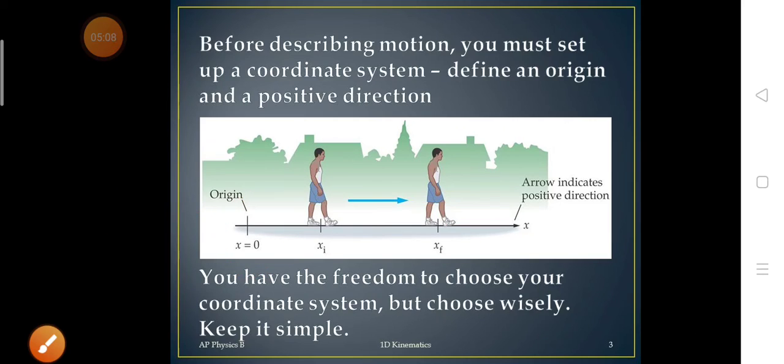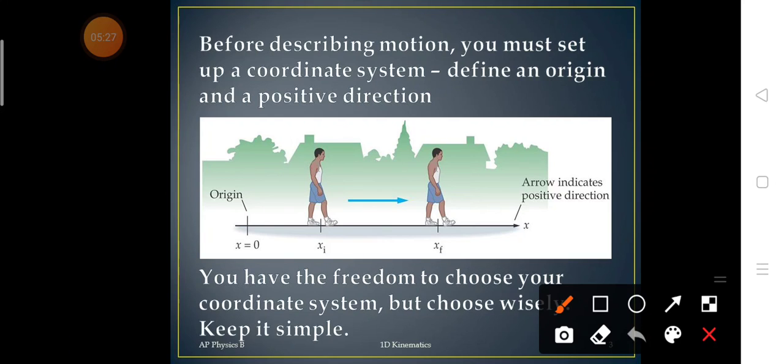Now you must know one thing, that it's not necessary that the initial position of the body is always the same as origin. Yes, they can be different. Initial position of the body can lie on origin or any other point as well. Initial position is the point from where the body starts its motion. And final position is the point where the body finally stops. So in this example, this is origin, this is initial position for this man, and this is his final position. Okay?